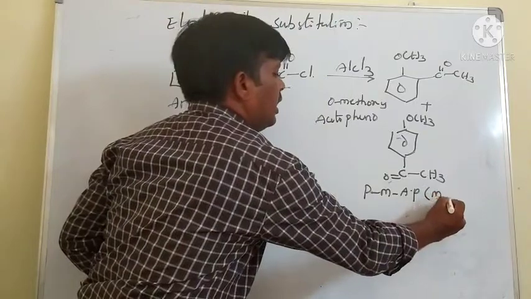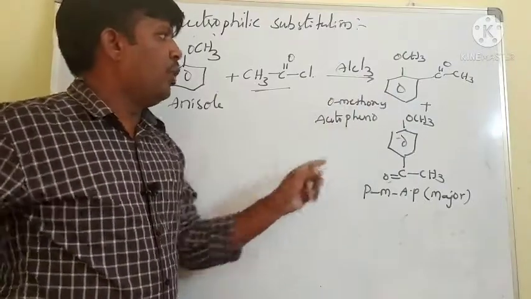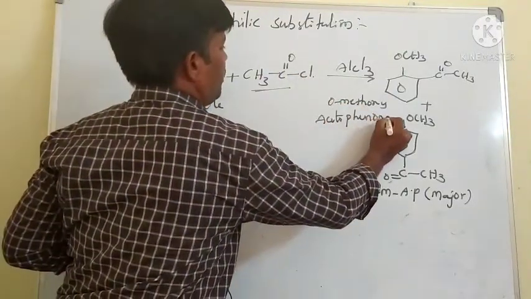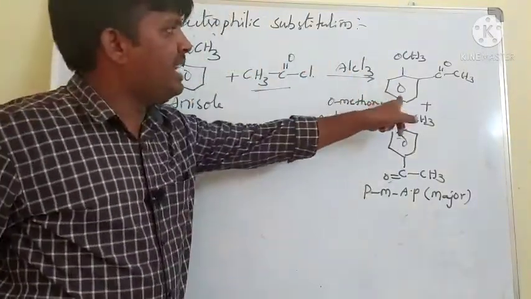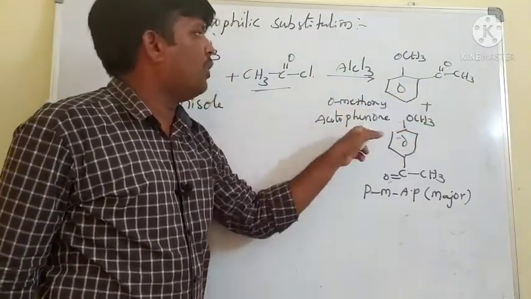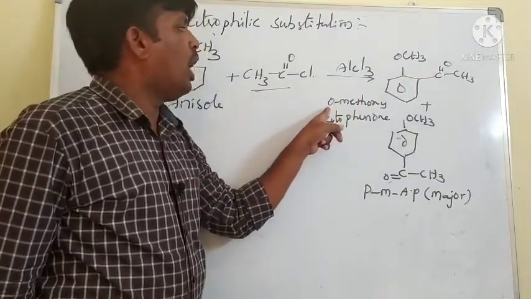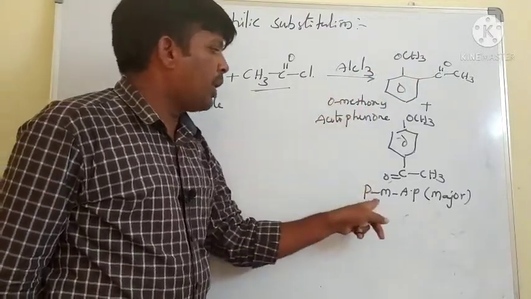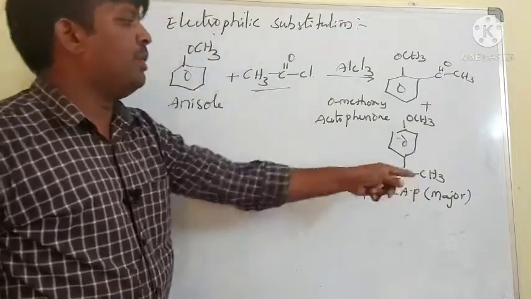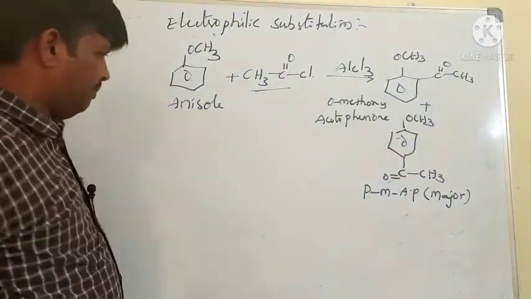Obviously, the para product is major. Benzene attached with C double bond O CH3 is called acetophenone. The OCH3 substituent is at the ortho position, so orthomethoxy acetophenone, and paramethoxy acetophenone. Obviously, the major product is paramethoxy acetophenone.